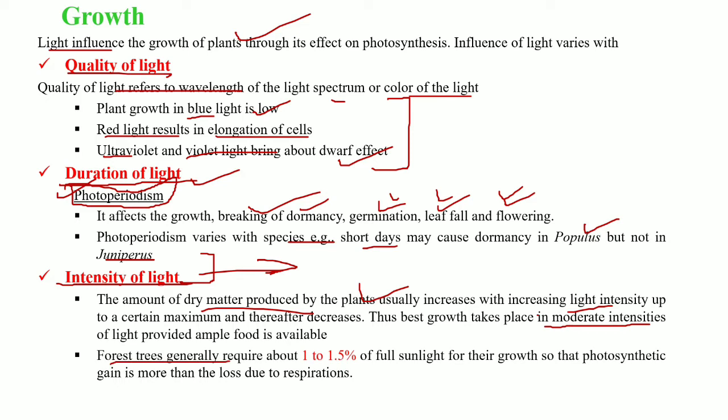And in forest trees, generally the intensity of light required is 1 to 1.5% of the full sunlight, so that the photosynthesis gain is greater than the loss due to respiration. As we all know, at the time of photosynthesis the tree produces energy for itself, while at the time of respiration that energy is used. So our rate of photosynthesis should be higher than respiration; only then will the plant grow properly. For that, 1 to 1.5% of full sunlight is required for the growth of the plants.